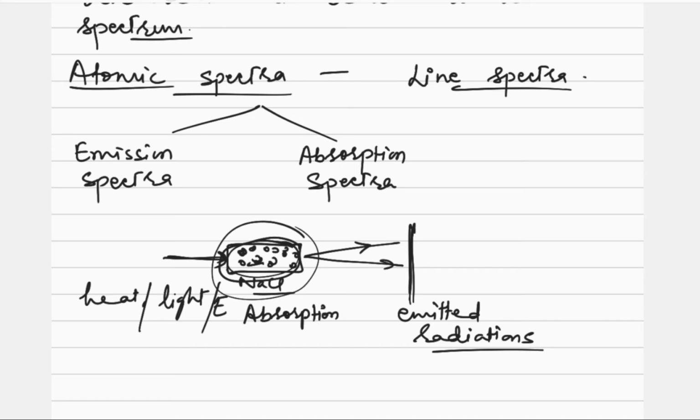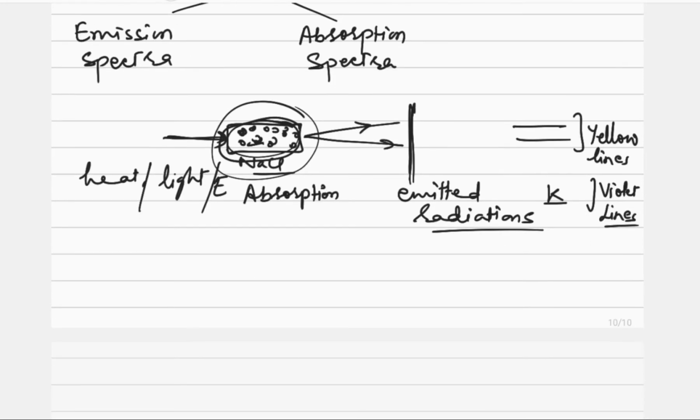If I talk about sodium or a salt of sodium, it will give yellow lines. It will be giving lines in the yellow region. Similarly, if we talk about a sample of potassium, like potassium chloride or the potassium atom itself, it will give violet lines. So different atoms show different colors, or lines in different wavelength regions, depending upon their nature.